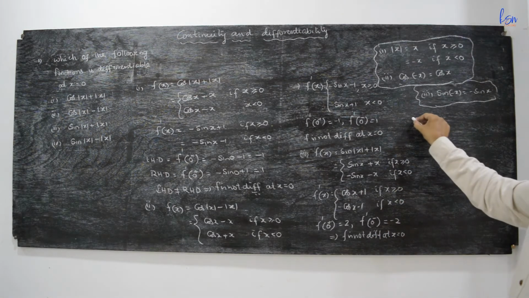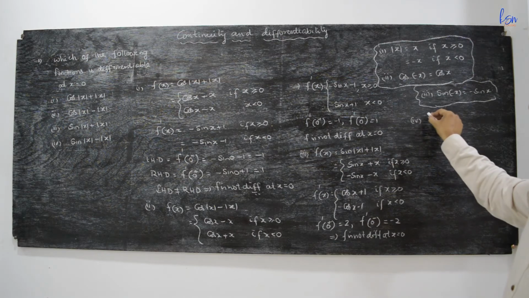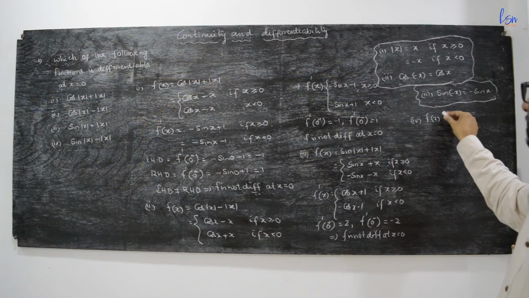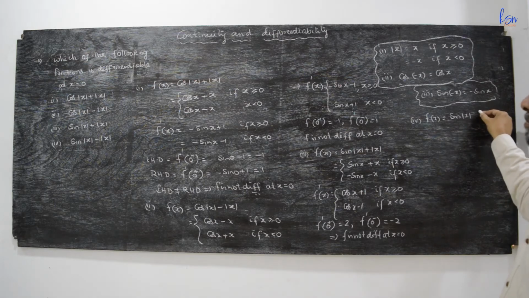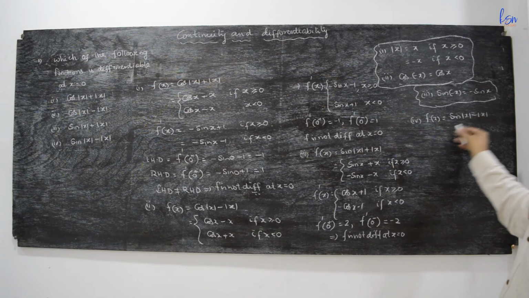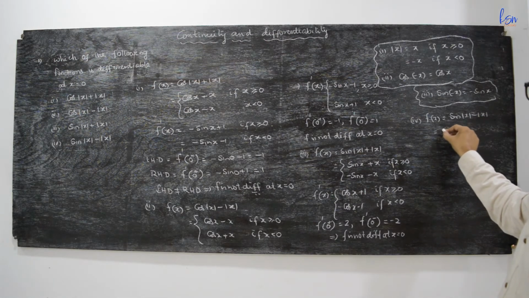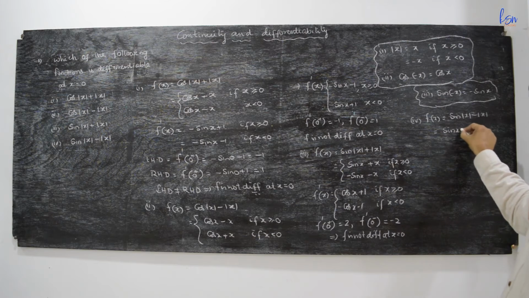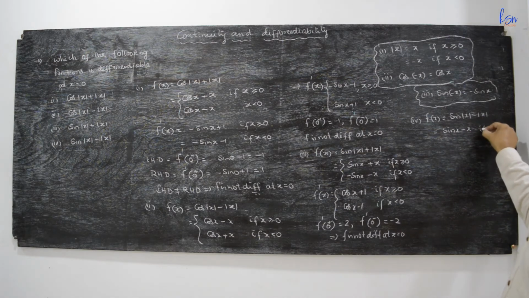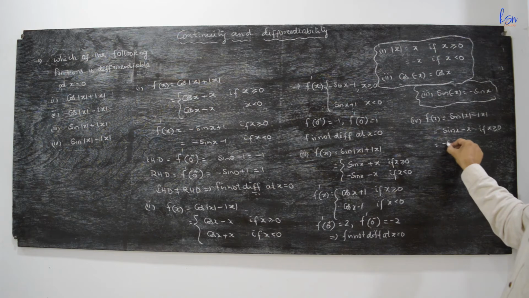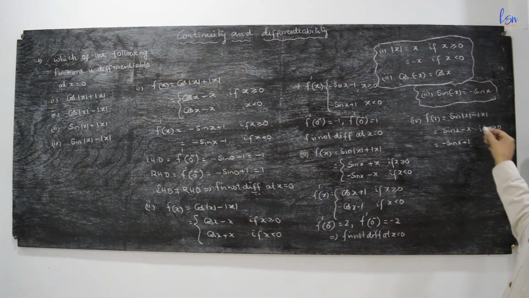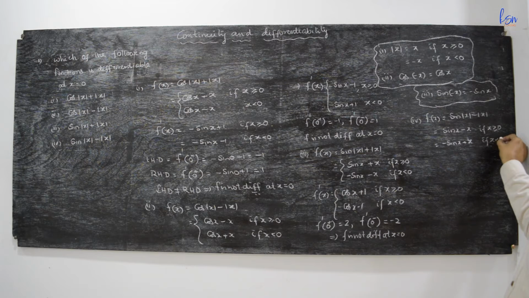And the fourth one, f(x) is equal to sin|x| minus |x|. This can be taken as sin x minus x if x is greater than or equal to 0, and minus sin x plus x if x is less than 0.